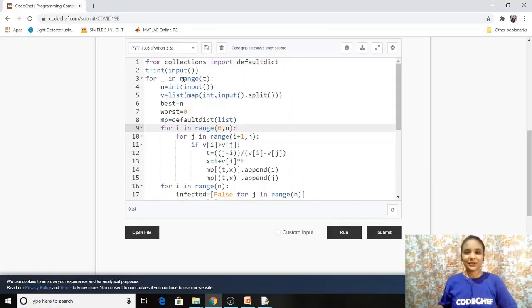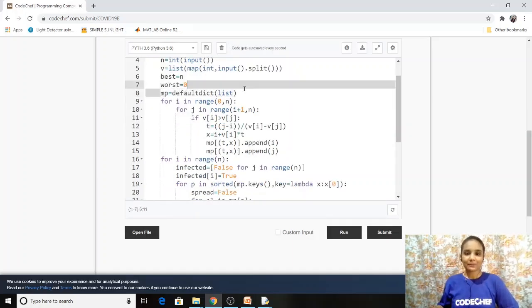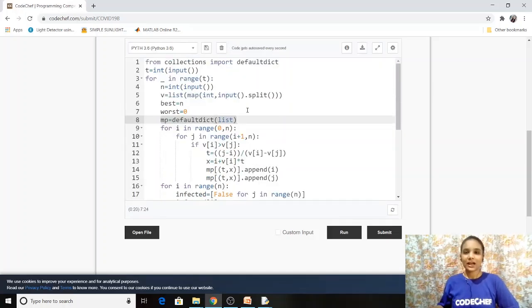So guys, today I'll be coding in Python, and this is just the input, that is, the number of test cases, the number of athletes, and the velocity or speed of all the athletes. Then we have initially taken best equals n and worst equals 0. This I have already explained in the pseudocode. Now we are defining a map. In Python we have a dictionary. I am taking defaultdict, a default dictionary, so that we do not have a problem where, if the key is not present in the dictionary, it will give an error.